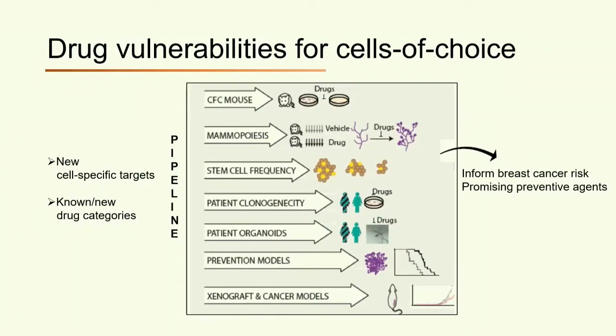To assess the therapeutic value of these pathways, we match our cell-specific targets with known or novel drugs and measure their ability to block unwarranted growth in morphology. Our systematic preclinical workflow provides us with go/no-go decisions to proceed to the next stage efficiently, and is ultimately allowing us to vet candidate preventive agents.